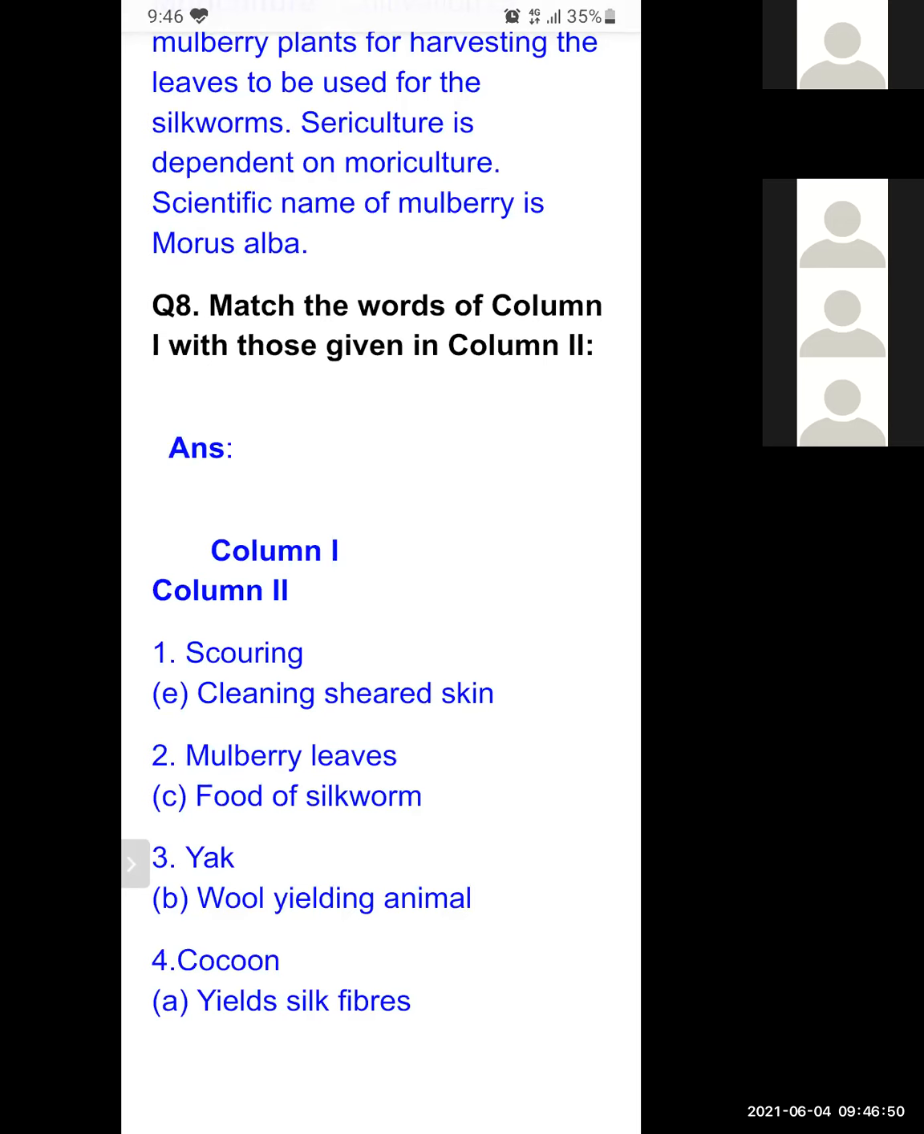Now the cocoon. Cocoon yields silk fiber. So the question can be asked like this: cocoon yields silk fiber, cotton fiber, jute fiber, none of the above. So the cocoon yields silk fiber.